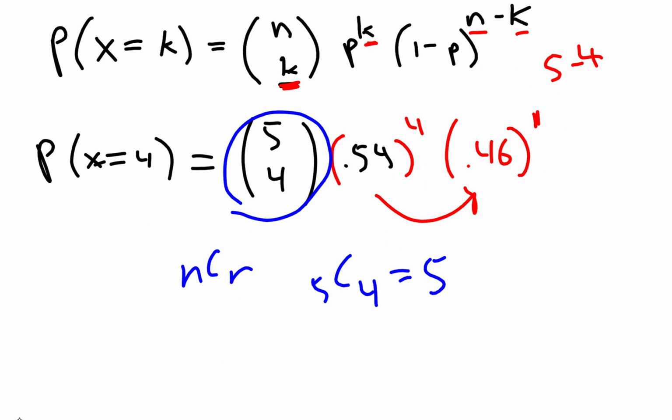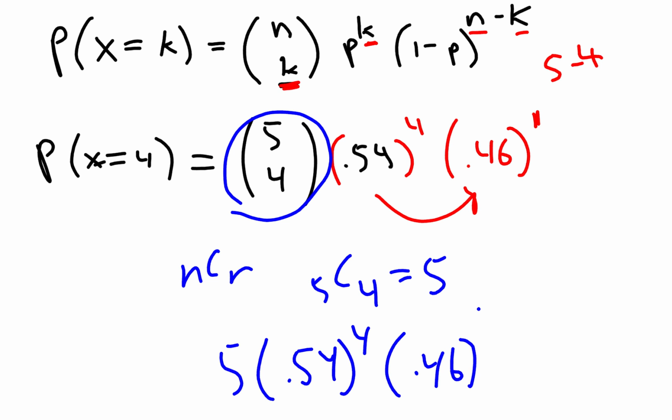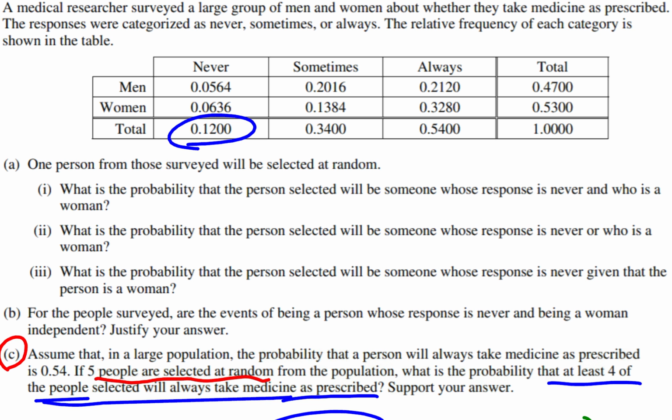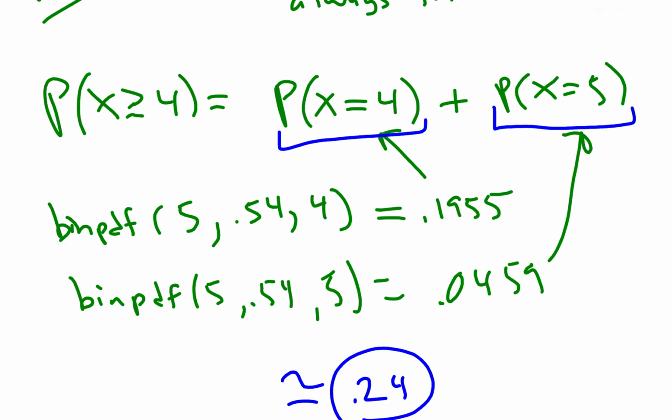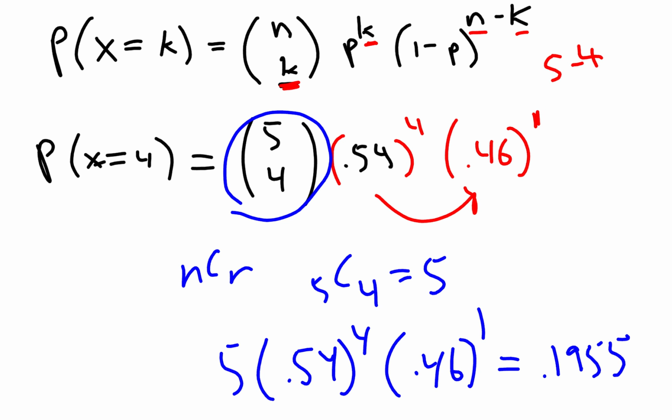So next, you just do 5 times 0.54 to the 4th times 0.46 to the 1. And if you type that in, amazingly, you'll get 0.1955, which was exactly the answer we got when we did that binomial PDF function. So I would expect most people to just use that binomial PDF function, but just in case you wanted to know where it came from, that's it right there. Okay, great.